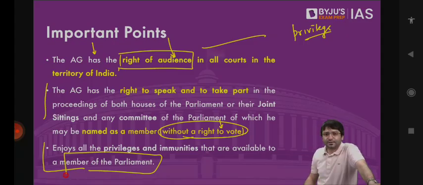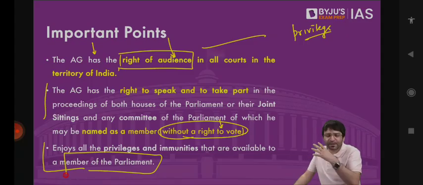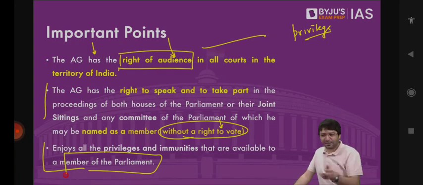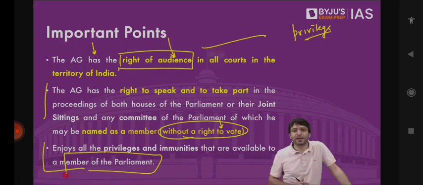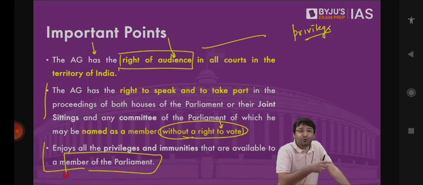But the salary of the president is 5 lakh rupees. So how can we give the Attorney General this much money? If tomorrow Harish Salve is appointed as the Attorney General, he will lose a lot of his money, because he would get 40 lakhs per appearance. Even if he appears for 2 cases in a particular day, that is 80 lakh rupees. 80 lakh multiplied by 30, multiplied by 365, and see the amount of money that these lawyers would be making. But when you appoint them as the Attorney General, you can't give them a salary more than the president. That is why top lawyers would not agree to become the Attorney General, because they will lose out on money.